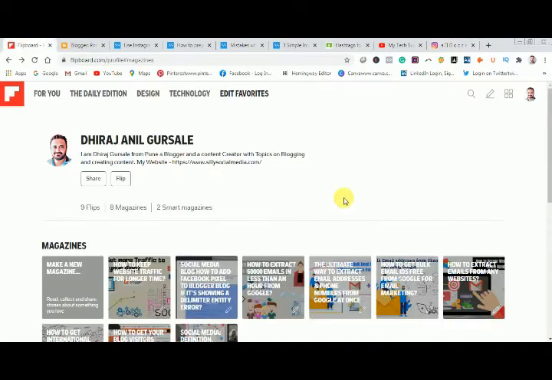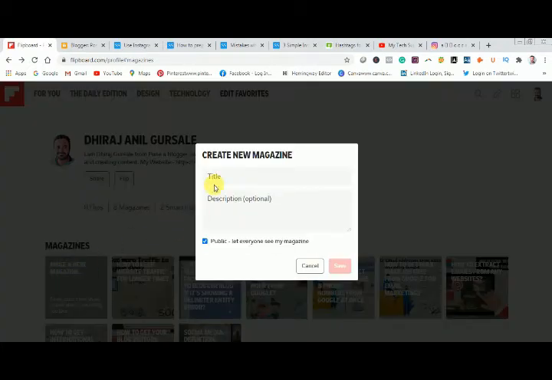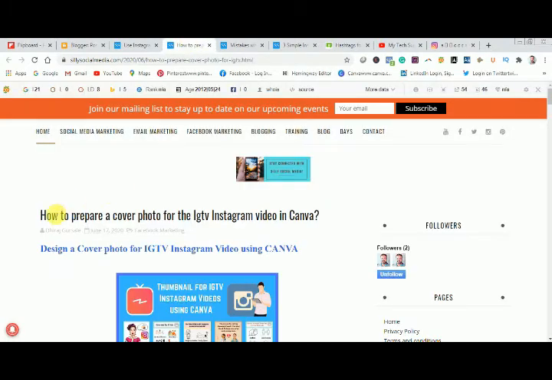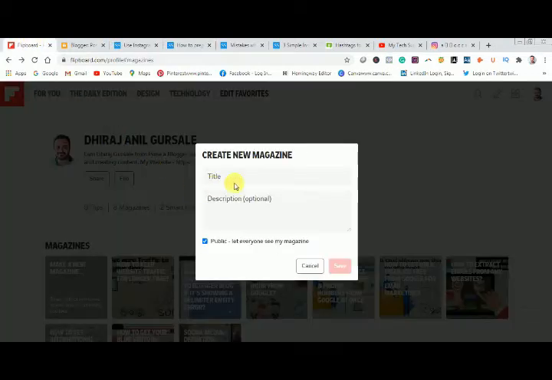Now I will click on this Flipboard. This is my interface. Now here I will tell you how this procedure works. So as you can see, make a new magazine. So you have to click on this, make a new magazine. So here you have to provide the title and description of your blog article. For example, say I will copy this title from my blog of IGTV cover photo and paste this title here.